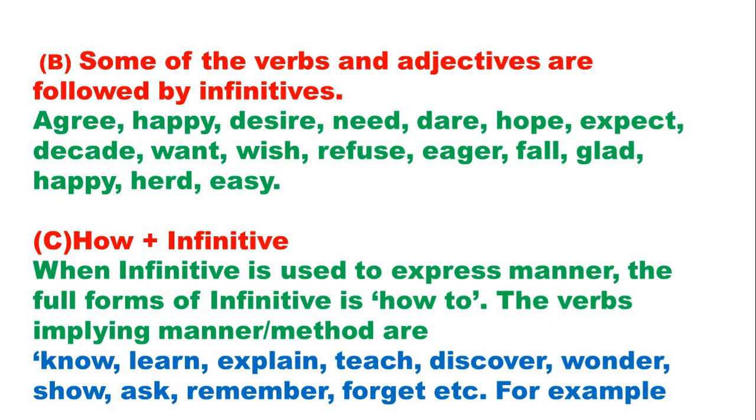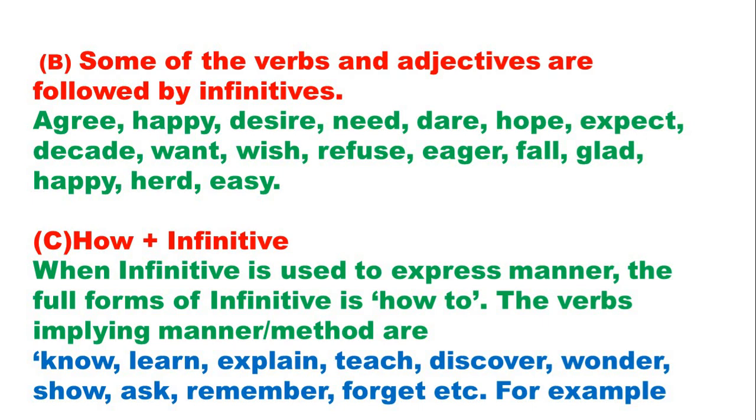Now if you see next, how plus infinitive. That means how plus infinitive means how to. When infinitive is used to express manner, whenever we are talking about some manner, the full form of infinitive is how to.